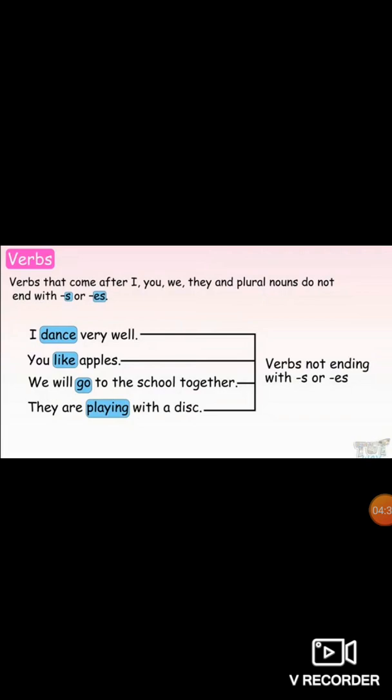It means we do not use s or es with the verbs if the sentence is beginning with I, you, we, they. Like here you can see the examples. I dance very well. You like apples. We will go to the school together. They are playing with a disc.